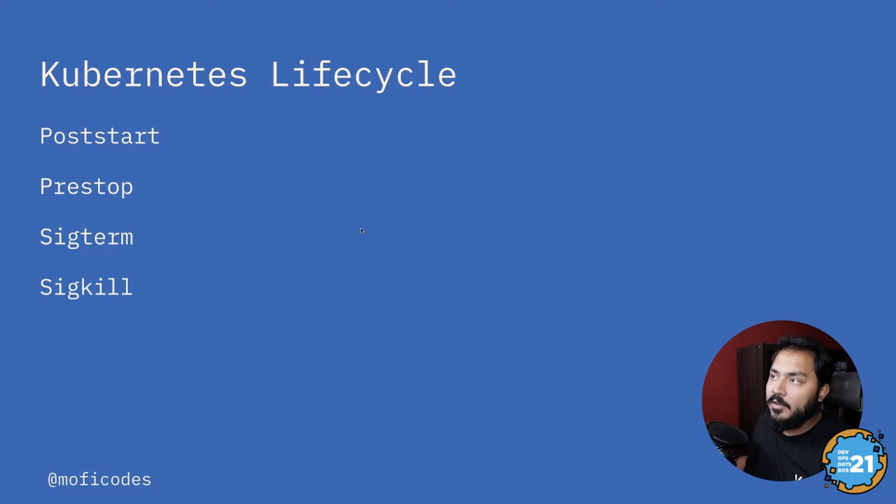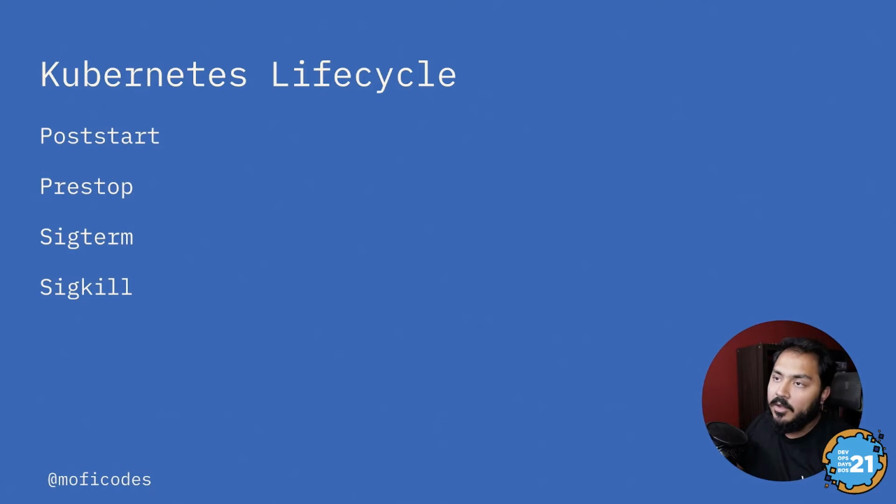Next, we have the Kubernetes lifecycle methods. So Kubernetes, again, controls our containers, and Kubernetes has some lifecycle methods and lifecycle things it can do. Some of the ones we have are post start, pre-stop, sig term, and sig kill. Post start will be something right after your application is about to start.